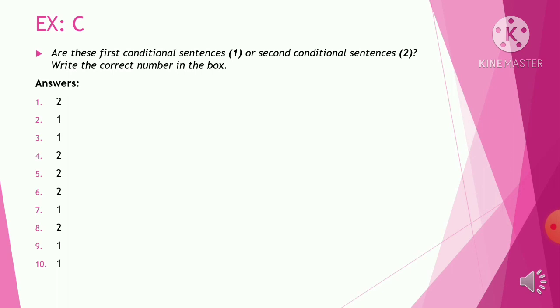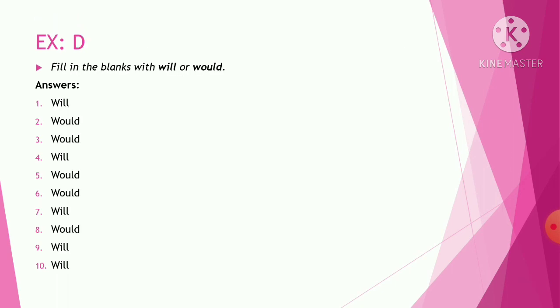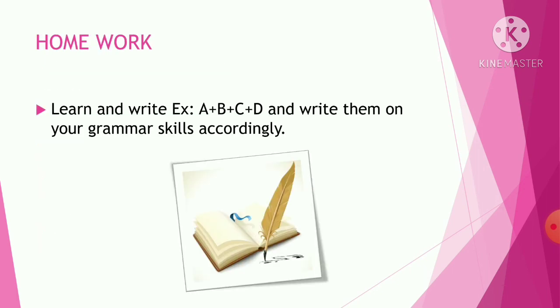After this, you have exercise D. It says fill in the blanks with will or would. Answers are here. Write them accordingly. We have a homework here. Learn and write exercises A, B, C, and D of your grammar skills.